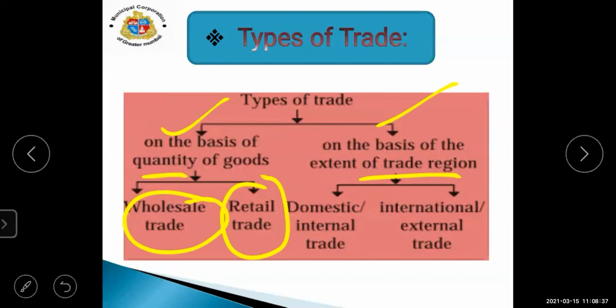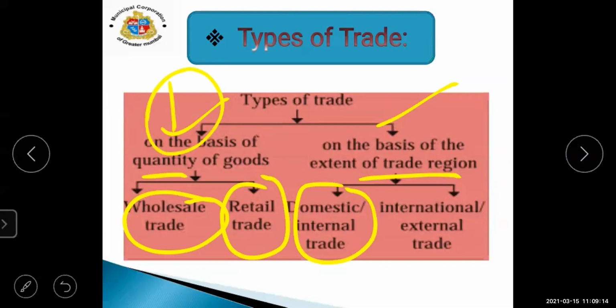And when we are talking about the extent of trade region, from one region to another region, first is domestic or internal trade, and second is international or external trade. You have to know the other words also: international means external trade, domestic trade means internal trade. These two things you have to know. So today we are going to see only the types of trade.